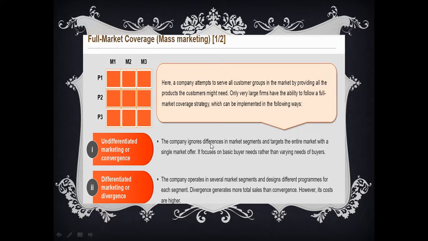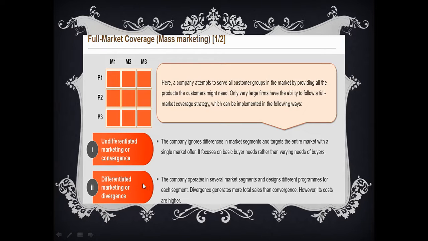What is undifferentiated marketing? The company ignores differences in market segments and targets the entire market with a single market offer. It focuses on basic buyer needs rather than the varying needs of buyers. It's going to offer one single product to all the customers in all the segments of the market. It's not going to make any variations or differentiations in the product. Common product. It's a kind of mass marketing: one product being offered to everybody in the market.